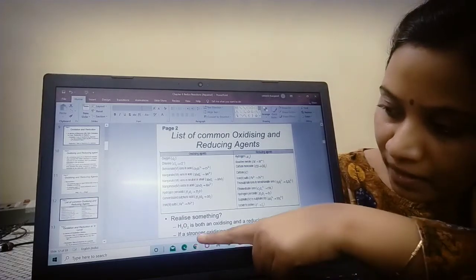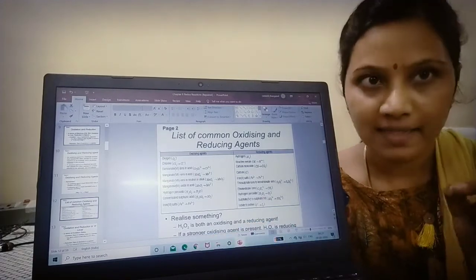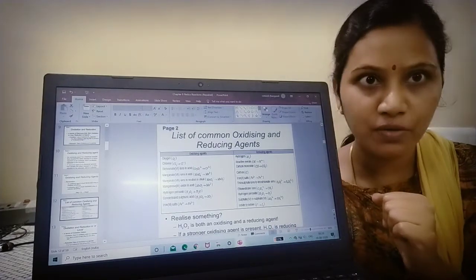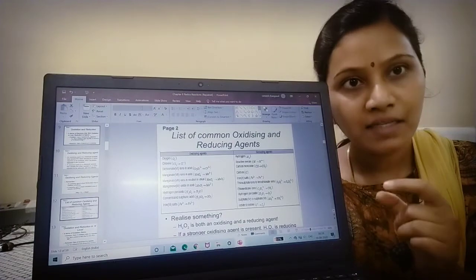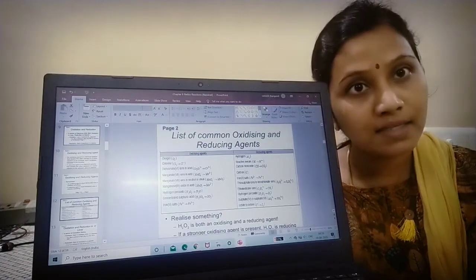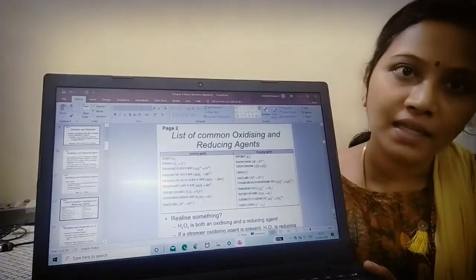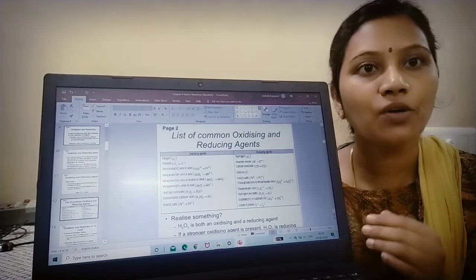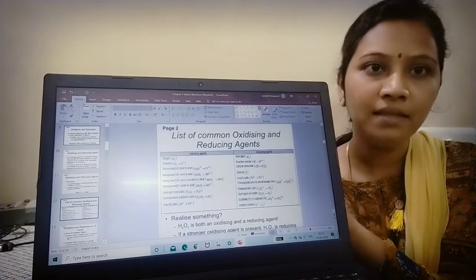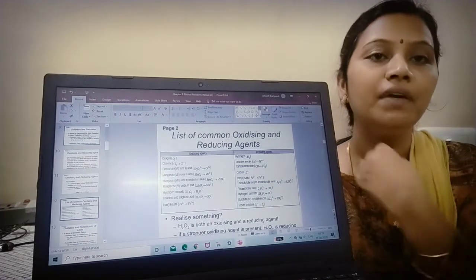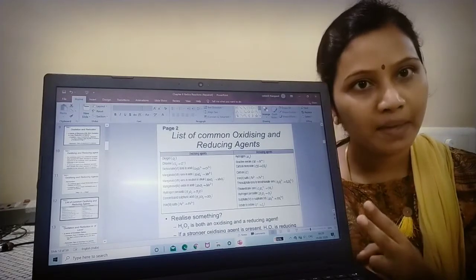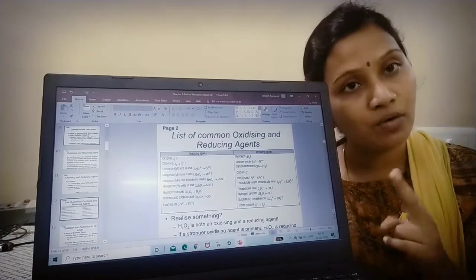See, when there is the presence of a stronger oxidizing agent, then my hydrogen peroxide is reducing. It takes up the reducing role. When my reactant is going to act as a strong reducing agent, in that case my hydrogen peroxide will be acting as the oxidizing one. Okay, it takes up the opposite role. When my opponent is strong oxidizing, then I should be reducing. When my opponent is strong reducing, then I should be oxidizing. So these are the two roles taken up by hydrogen peroxide, which acts both like an oxidizing agent as well as a reducing agent.